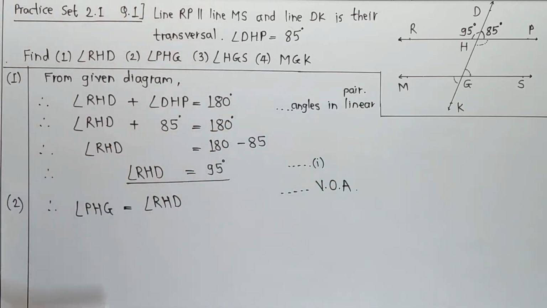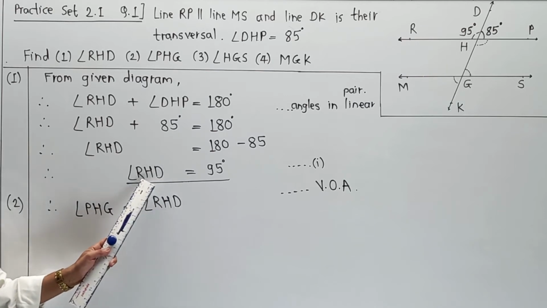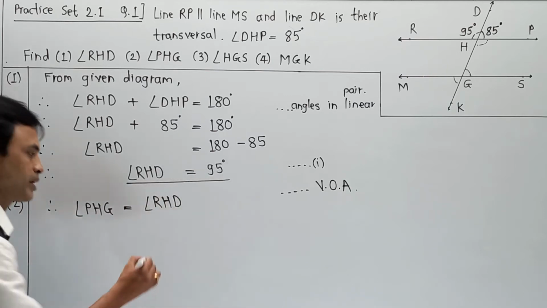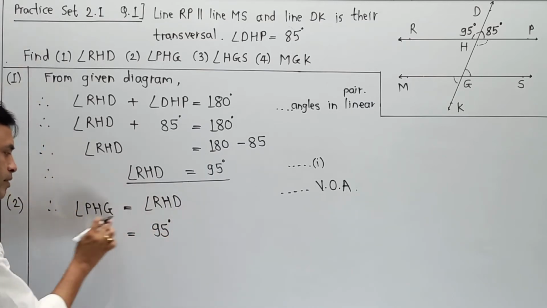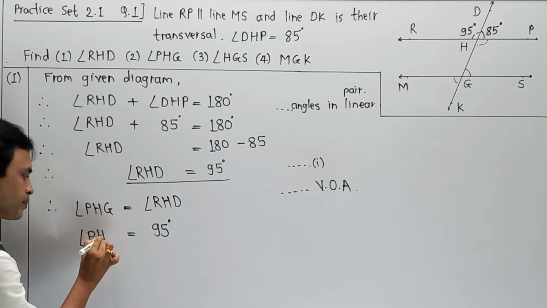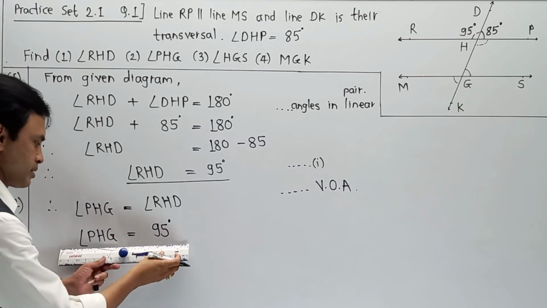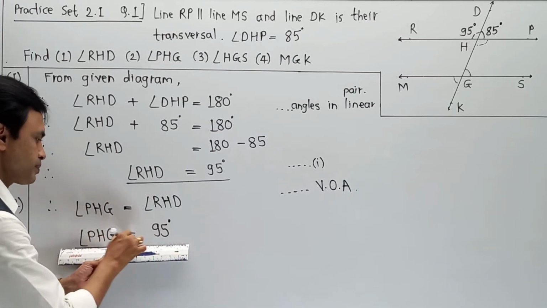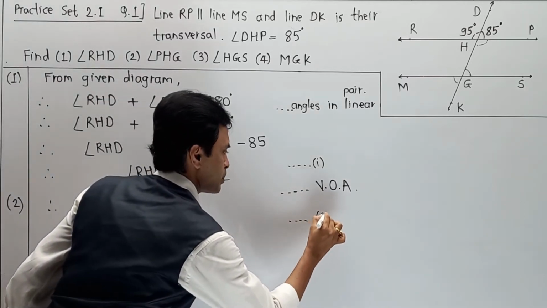Yes, we can write it in short as vertically opposite angle. Now RHD, recently we have calculated, is 95. So it will become 95 degree, and that is the value of angle PHG, and this is your second answer. So I am going to give it as equation number 2.